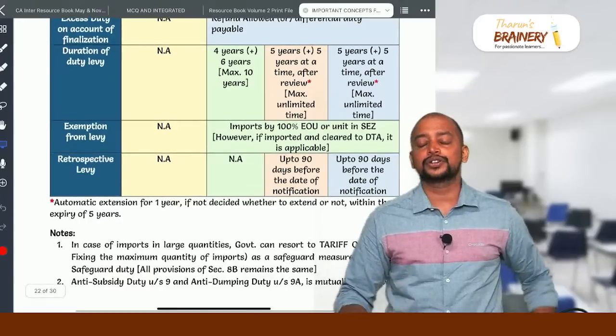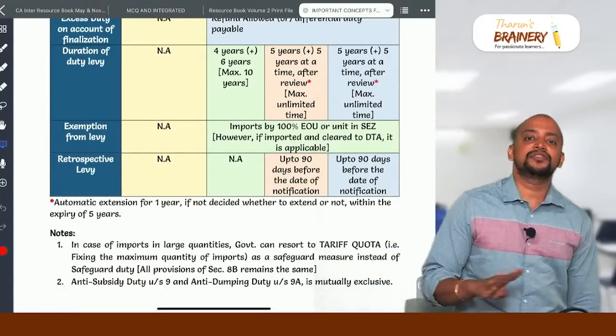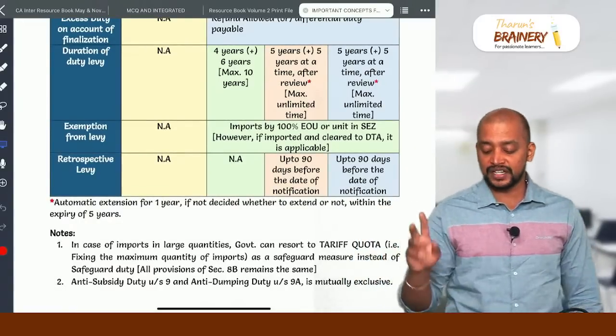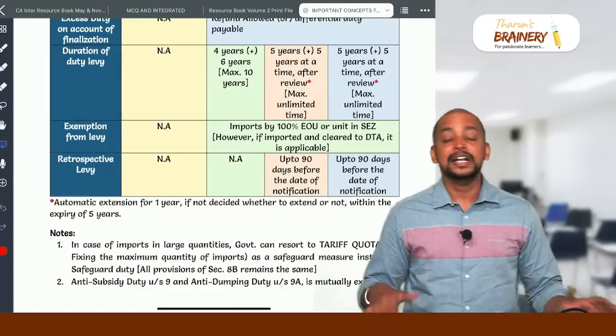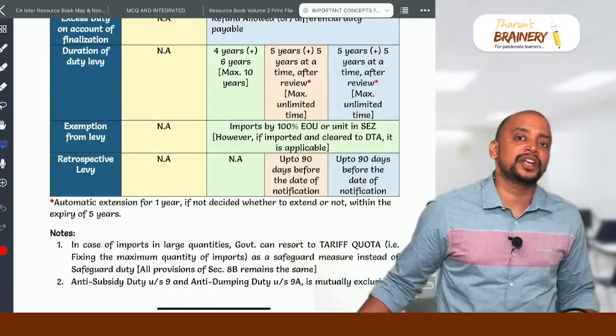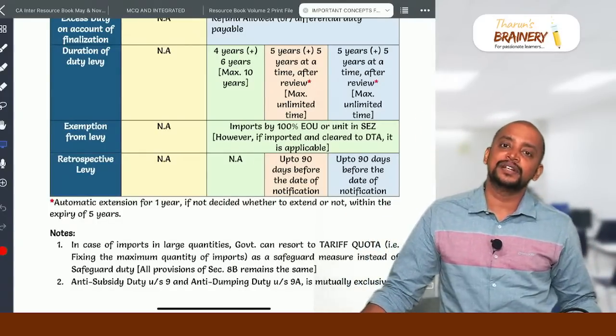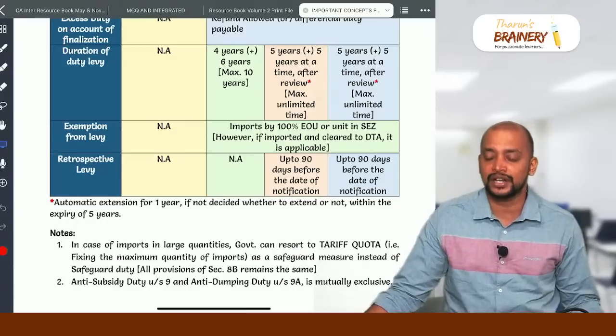What is the duration of levy? Safeguard duty will be levied for a period of 4 years, and it can be extended for a further period of 6 years, so maximum 10 years. But anti-dumping duty and anti-subsidy duty 5 years plus 5 years, so unlimited time. Every 5 years they can review and they can continue.